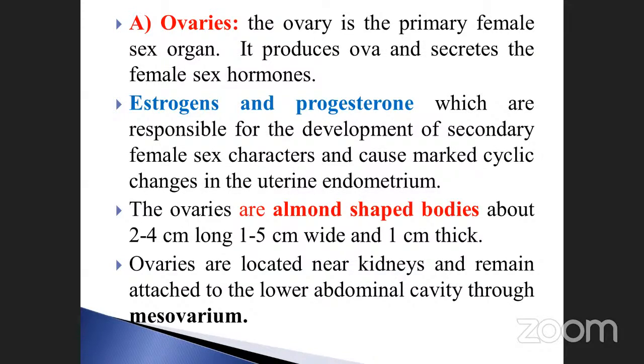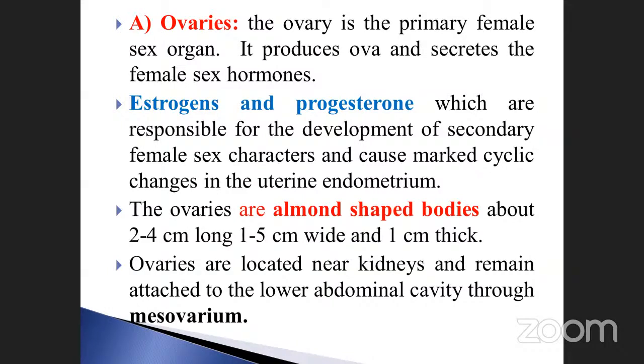Already we discussed, the ovary produces ova. Not only the ova, they also secrete some female sex hormones. What are the female sex hormones? Estrogen and progesterone play a vital role in this reproductive system, otherwise called the female reproductive system, particularly the primary female sex organs, the ovary, and ova production. Two hormones are responsible. What is that?